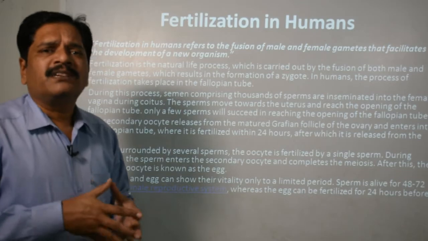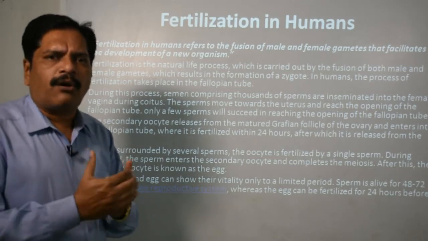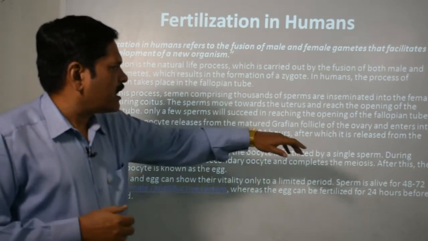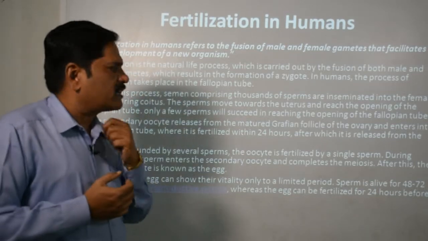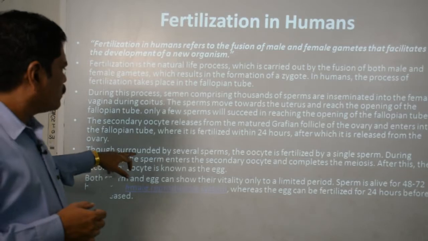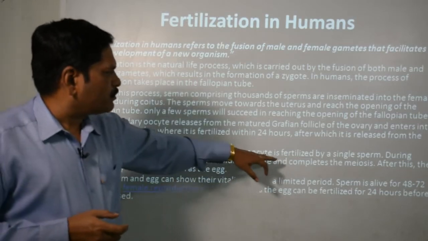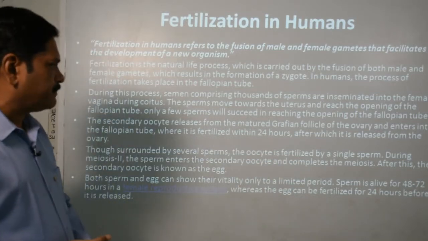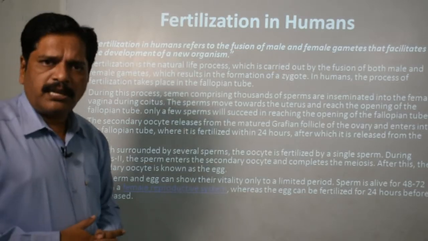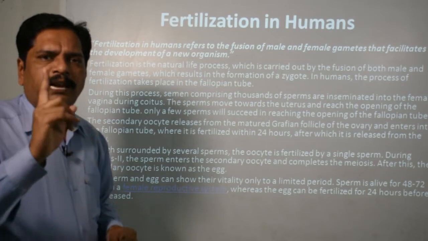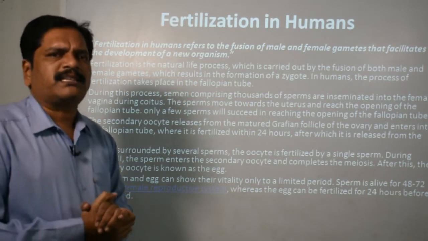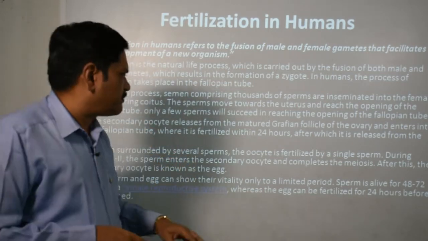That means here this egg is waiting for almost 24 hours, okay, after which it is released from the ovary, okay, and it is ready. Now though surrounded by several sperm, the oocyte is fertilized by a single sperm. That means even if hundreds of sperm reach the ovum, it is fertilized by only one sperm, and this process is well facilitated by this one thing.